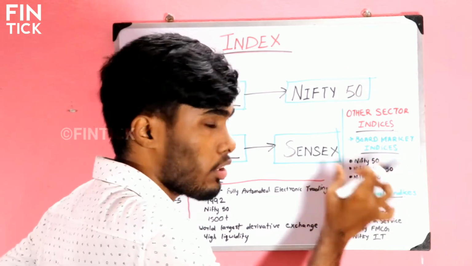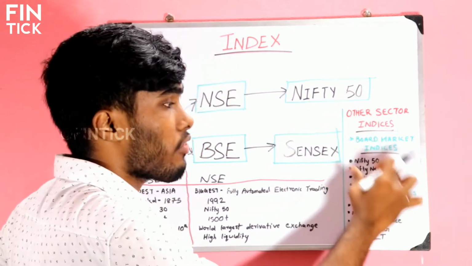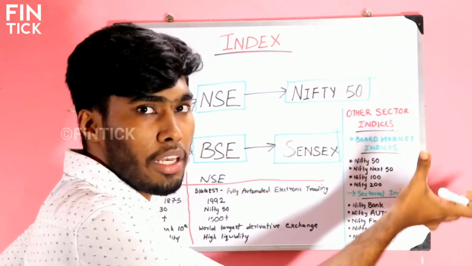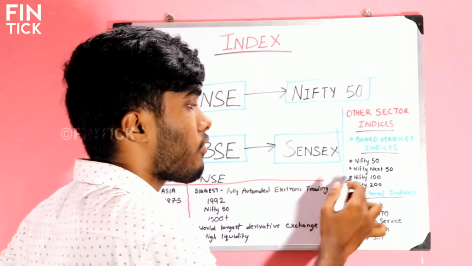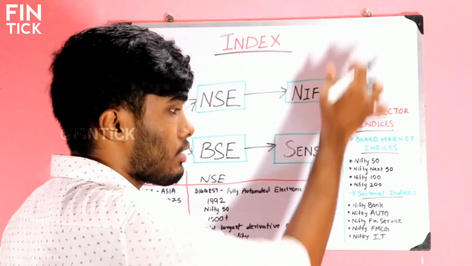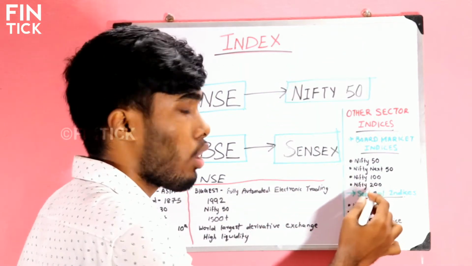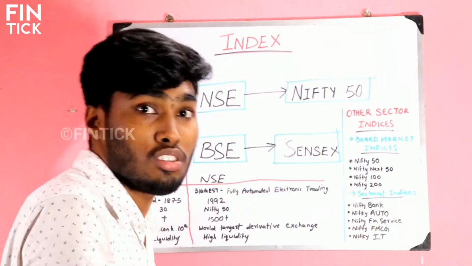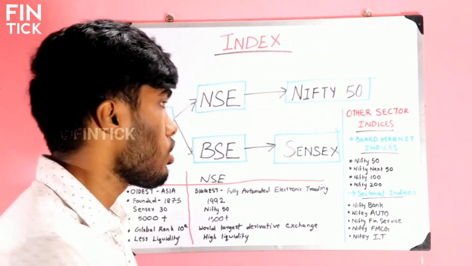So what is the Nifty Next 50? The Nifty Next 50 tracks the next 50 companies of NSE. And Nifty 100 means it tracks the overall performance of the first 100 companies. And Nifty 200 tracks the overall performance of the first 200 companies of NSE.